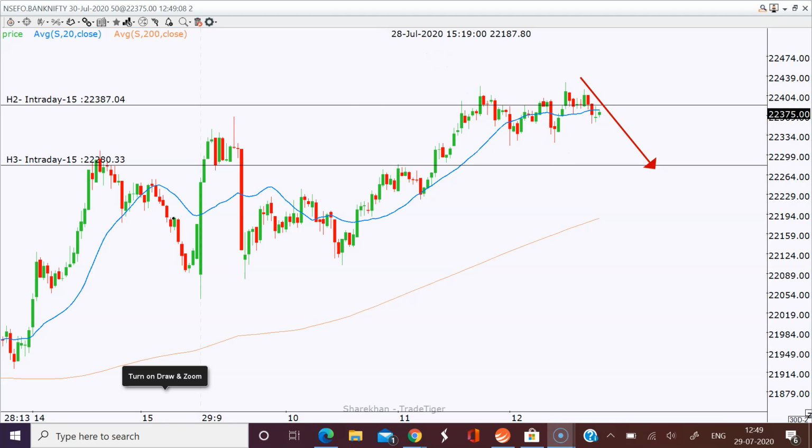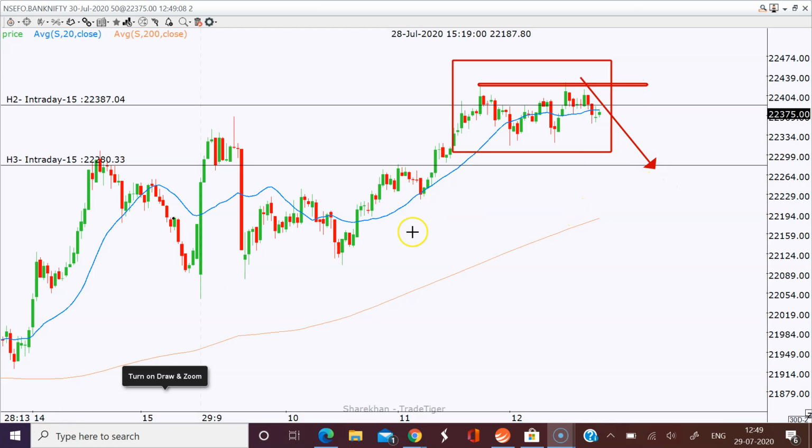You closely see, base is created now. If it fails, our target hits. If it sustains, then whatever our stop loss. I didn't exit as of now, but we'll be waiting for that reversal, meaning above this it should hit. Understand? So this is where the proper resistance is.